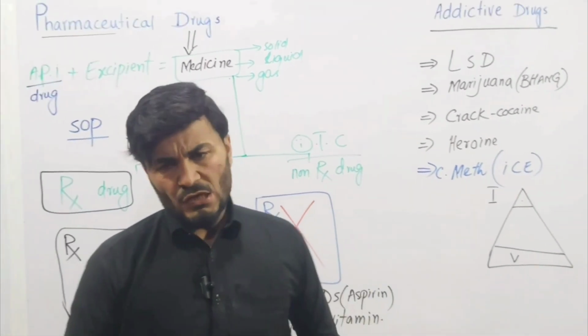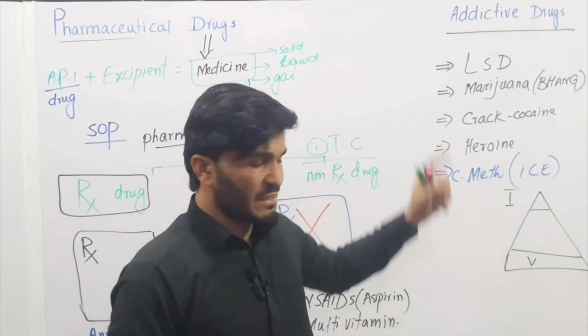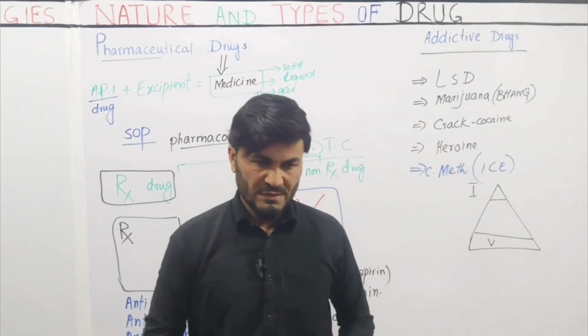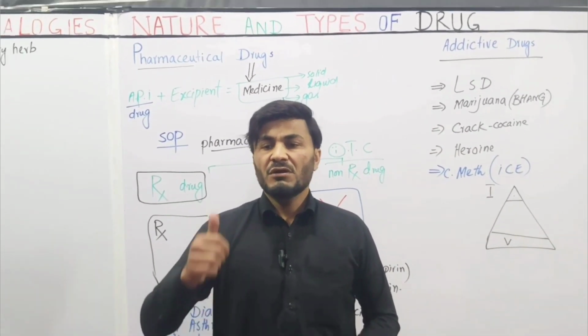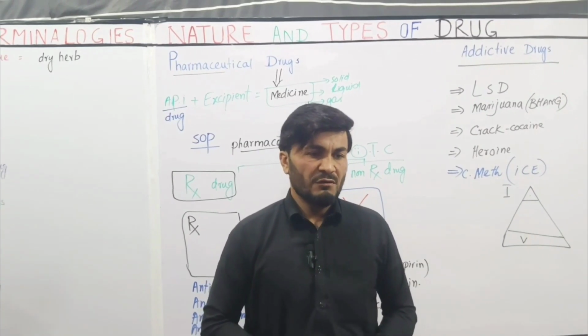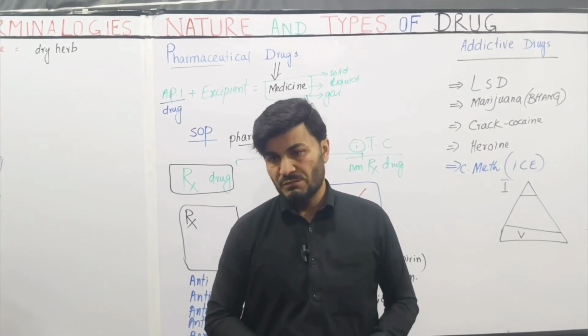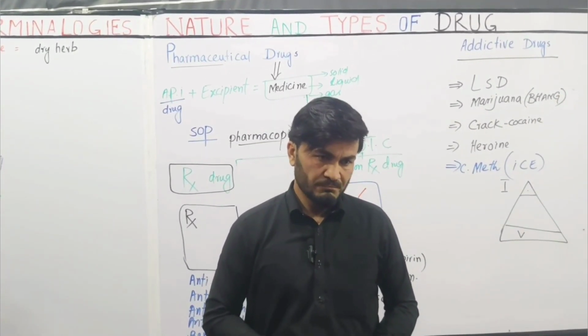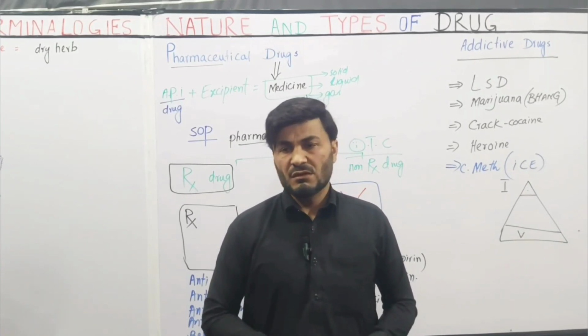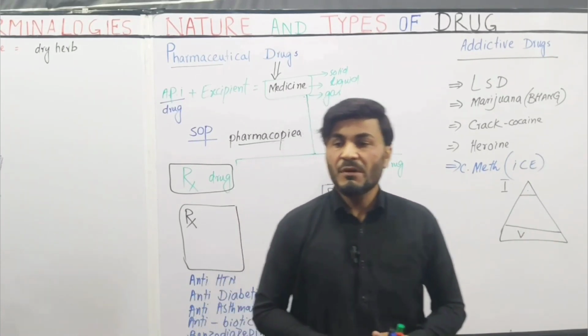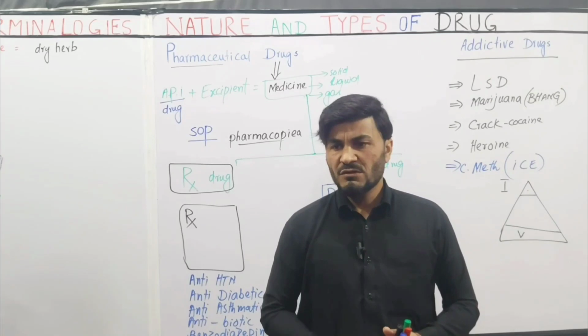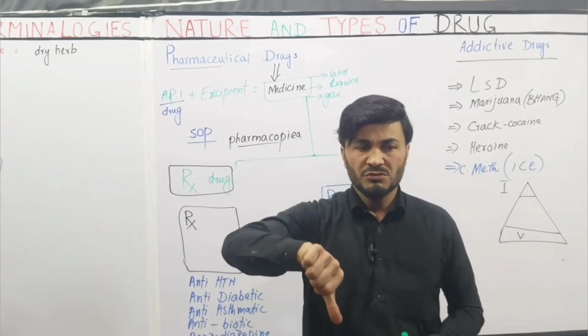There is also no doubt that these addictive drugs, these controlled substances, have damaged the lives of hundreds of thousands of people all over the world. And against these drugs we must be part of the slogan, that is, say no to drug.